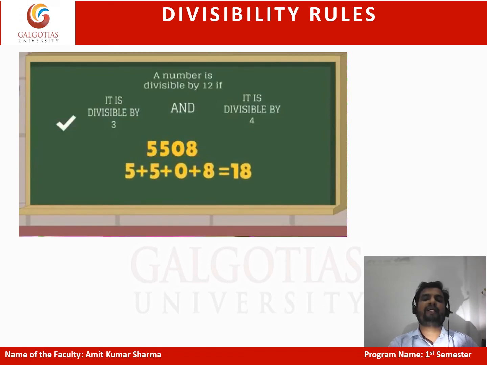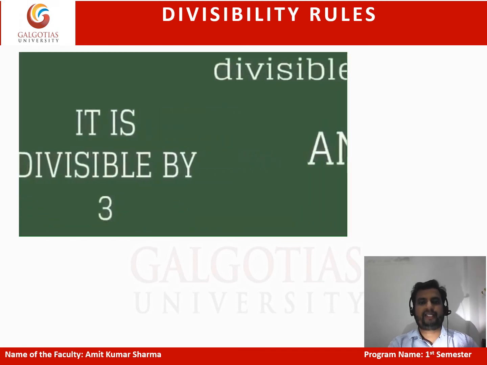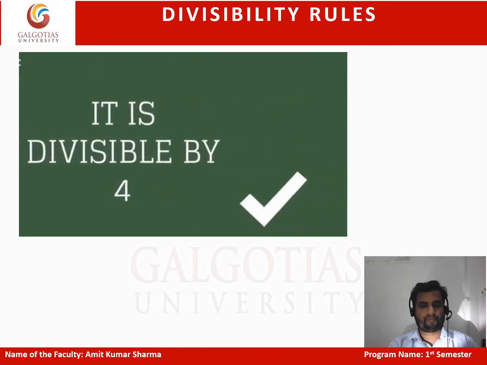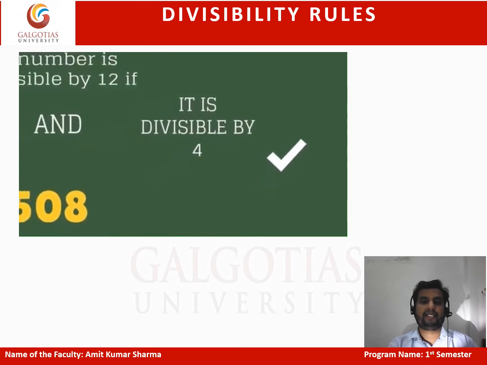And the sum of the digits is 18, which is divisible by 3. So the number is divisible by 3 as well as 4. So we can say the number is divisible by 12 also. Right? The number is divisible by 12 also.